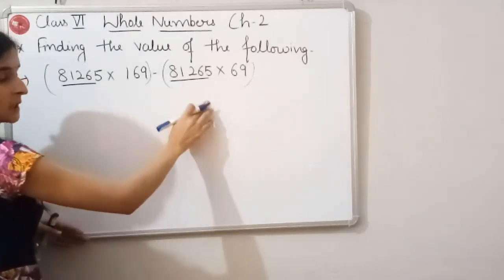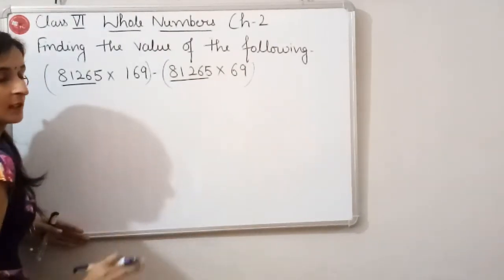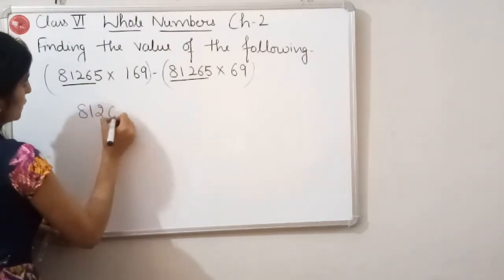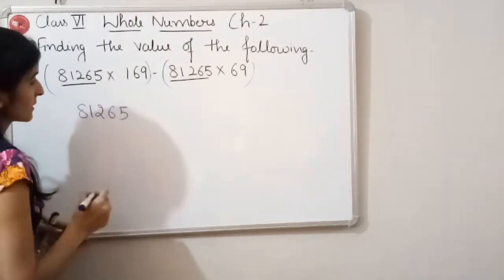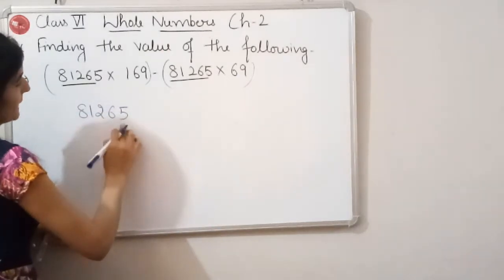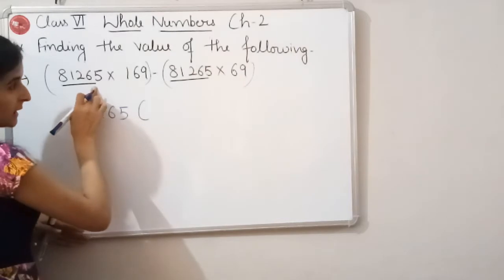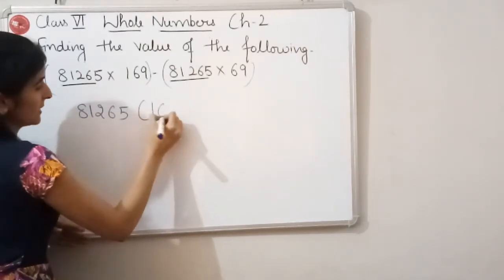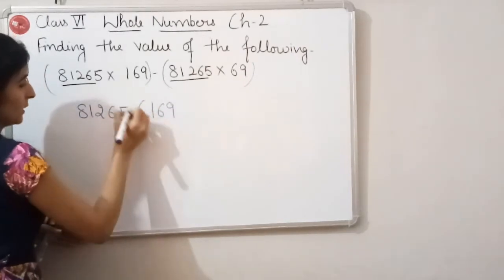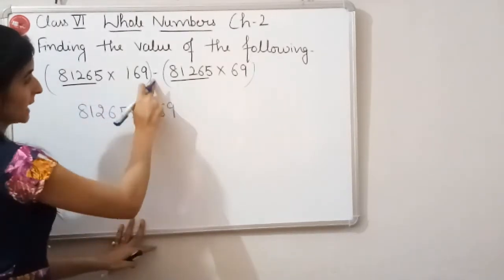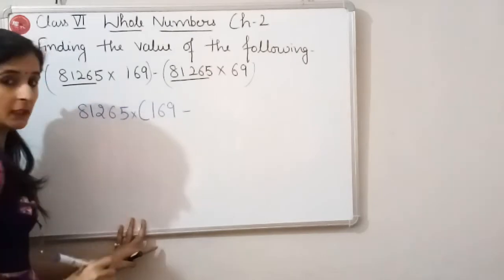In both the terms, this is common. So I am taking it common out of these terms. If I am taking it common, then this I have already taken, so we will write this 169. Okay. This 169 we will write.